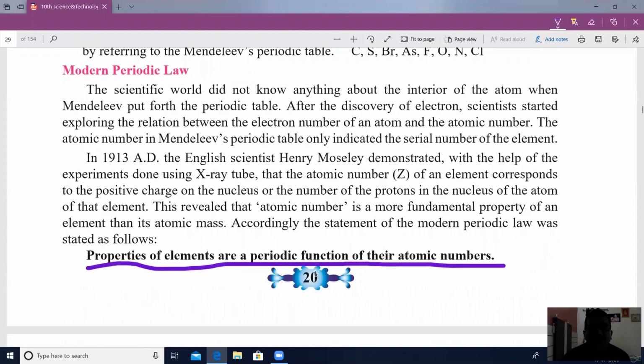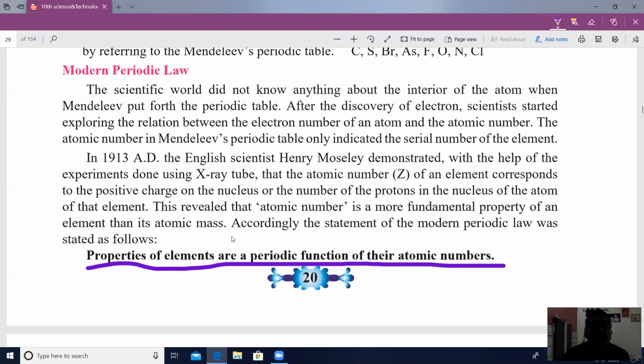So he made atomic number the basic criterion of classification of elements, instead of atomic mass. Atomic number is the base criterion of the modern periodic table's classification. The rule which Henry Moseley stated is that the properties of elements are a periodic function of their atomic numbers.